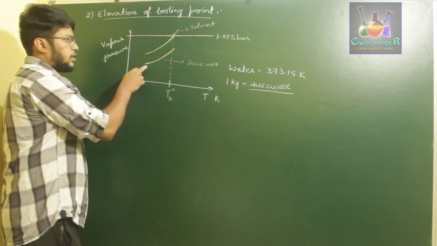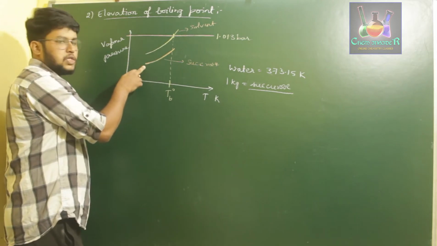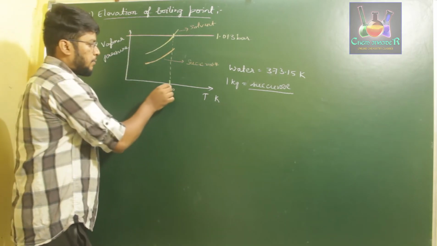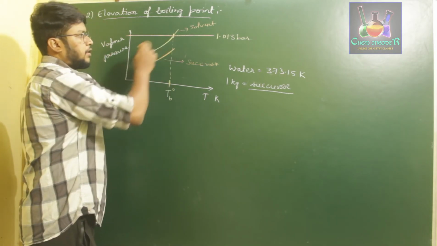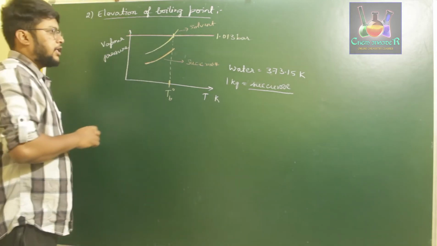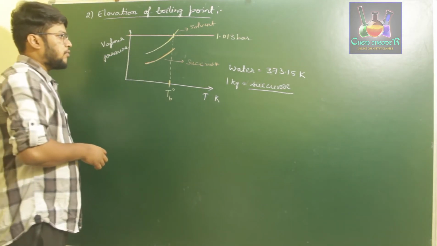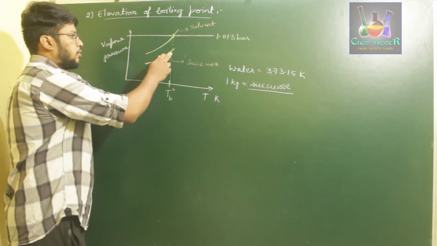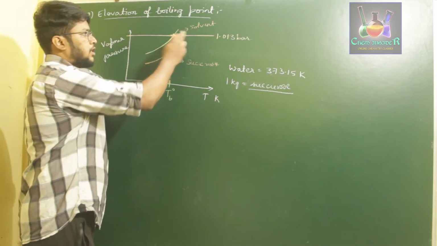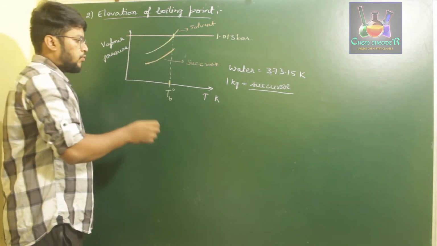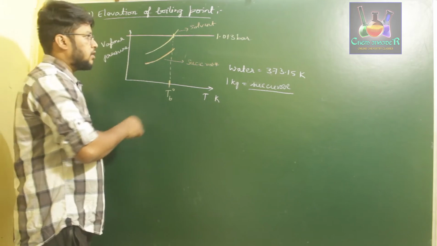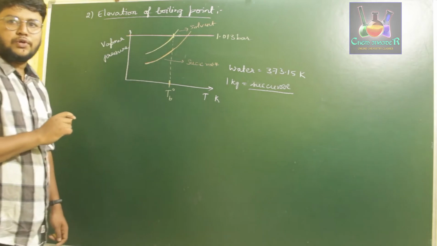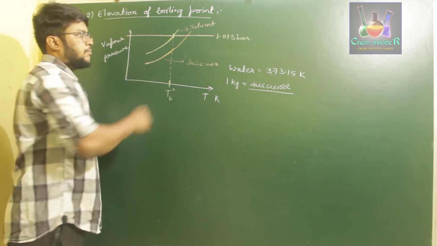So clearly we can observe here that the vapor pressure will be less when compared to the vapor pressure of the pure solvent at a particular temperature, and the point at which it should have been crossing the atmospheric pressure of 1 bar, it is not doing so. So we have to further increase the temperature. In order to make this solution's vapor pressure equal to the atmospheric pressure, we need to increase the temperature further. That is when we observe the vapor pressure of the sucrose solution being equal to the atmospheric pressure.